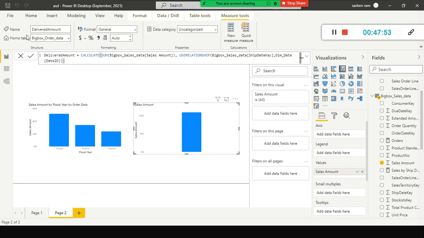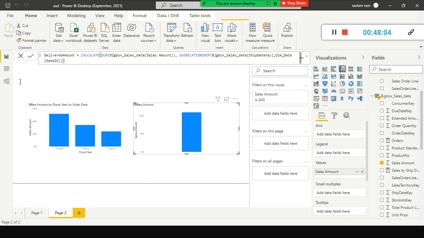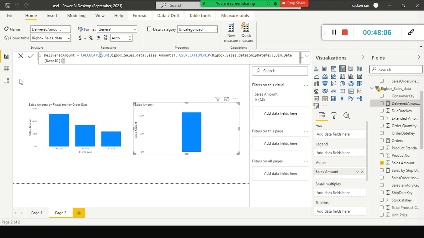If you look here, the order date I created, I want this measure. This is called a measure, the delivered amount. How did we derive this? In the model view, we defined the inactive relationship. In the inactive relationship, we joined these two columns from these two tables, because these two columns are common between the tables. And for this relationship, compute the total sales.